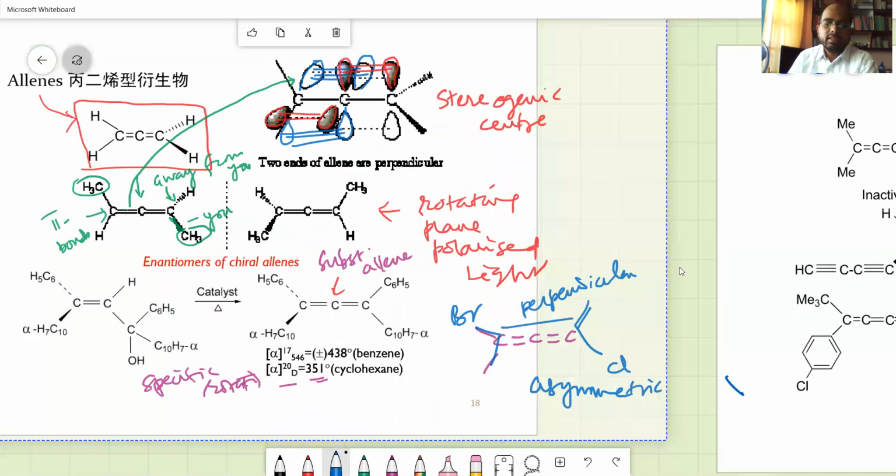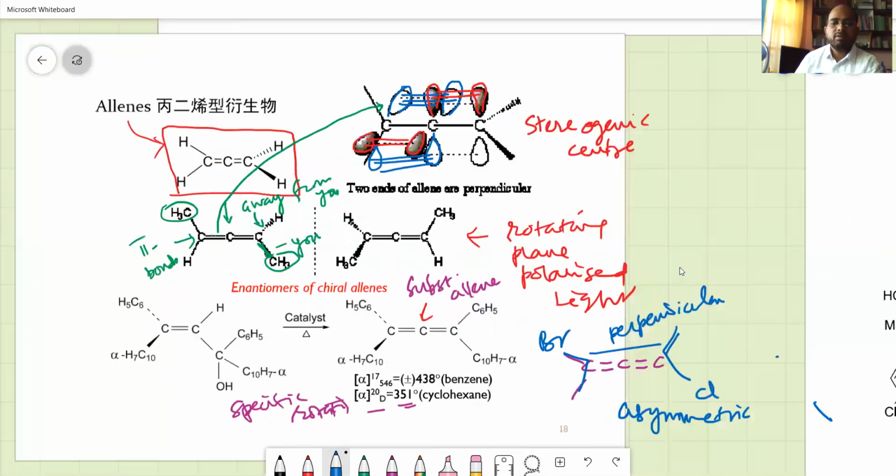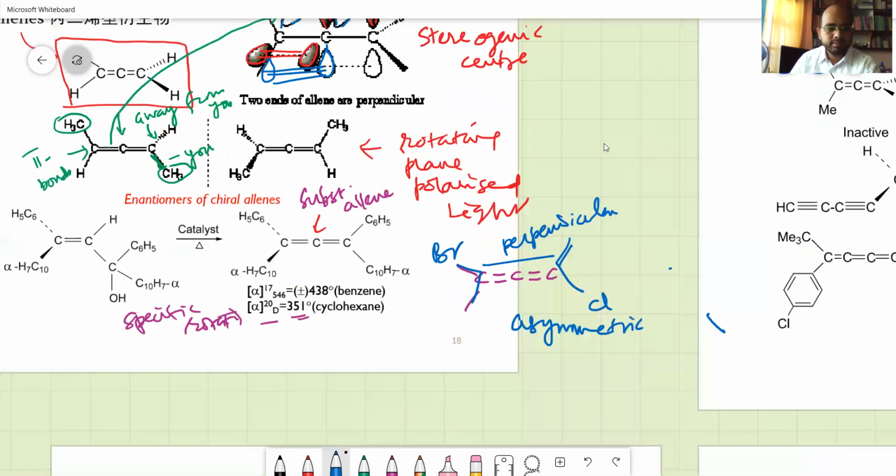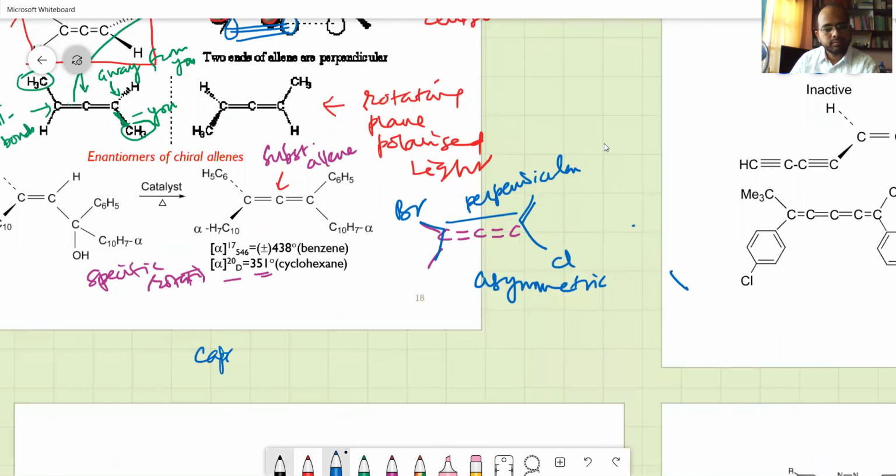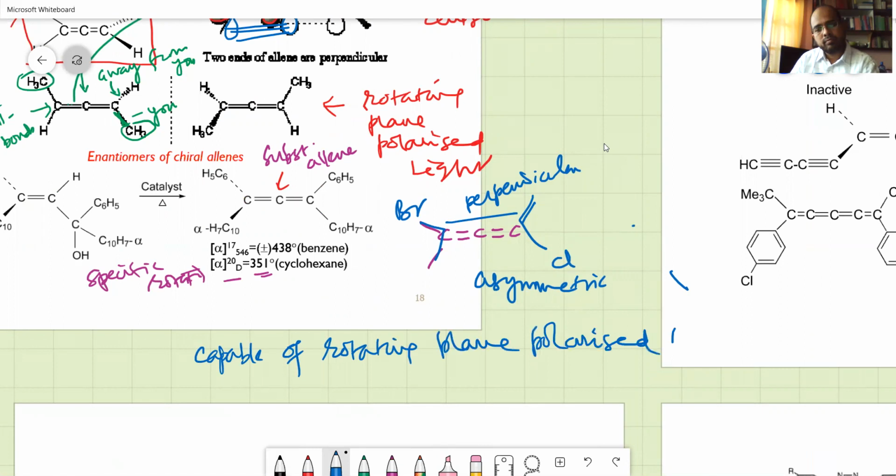Okay, asymmetric means capable of rotating plane polarized light. Therefore, allenes are optically active.